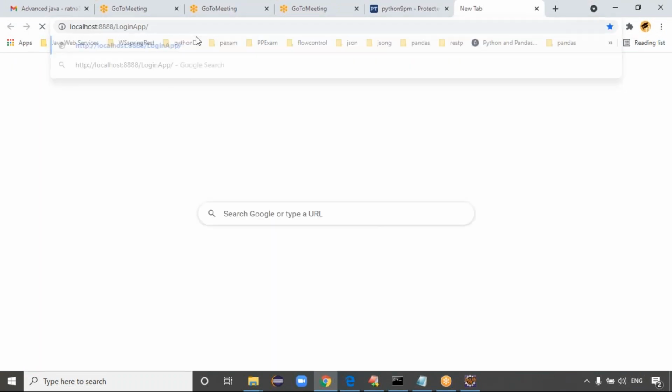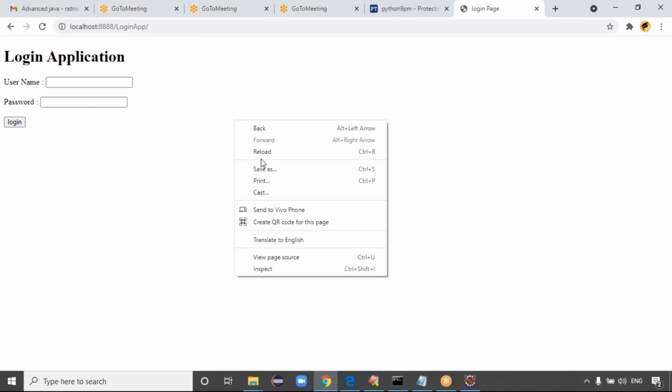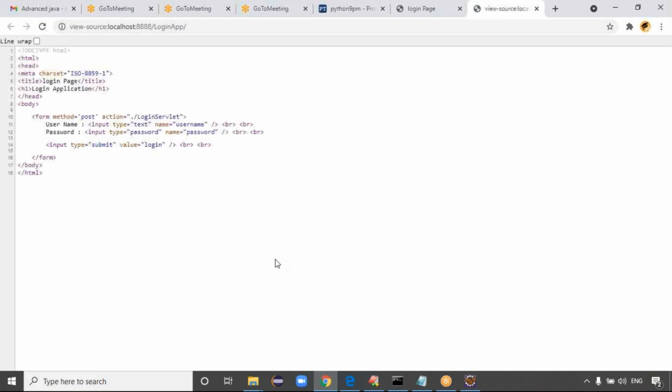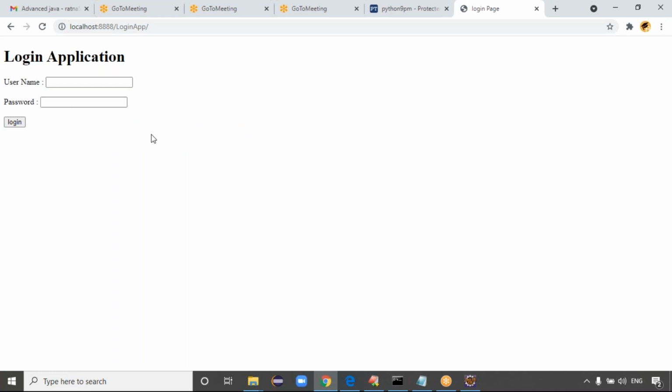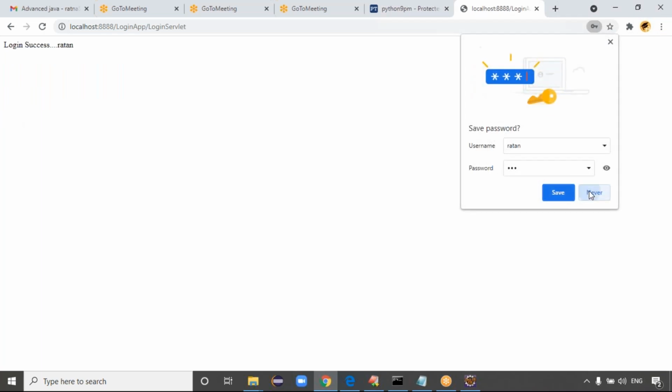See, once you open the new browser like this, the login page is ready. Here also, if you see the view source, inspect, now it's coming post. I am also facing that issue because of the Eclipse environment cookies. Here you can take the name, something like Ratan, and you can make it Anu, right? Exactly. Just click on the login button.